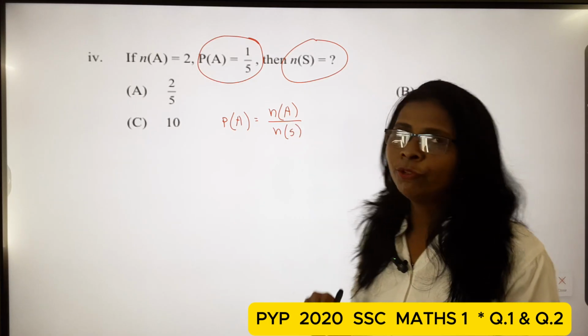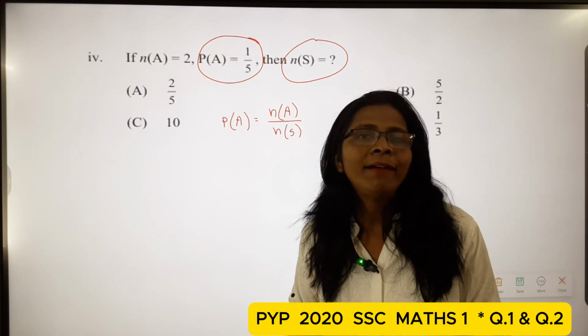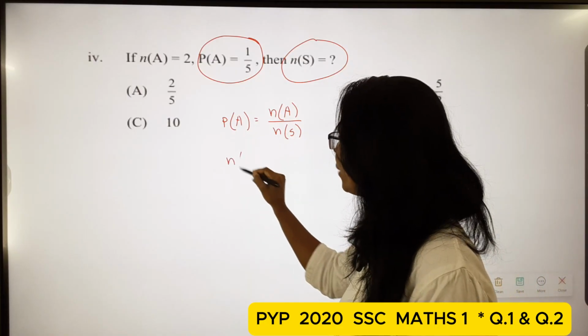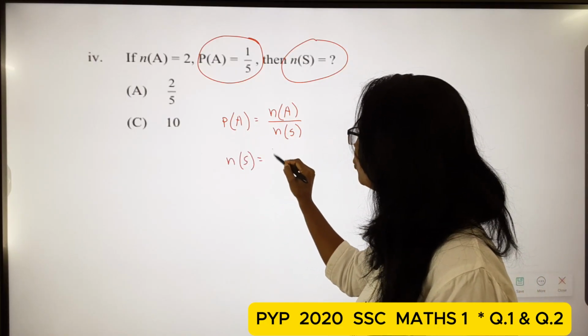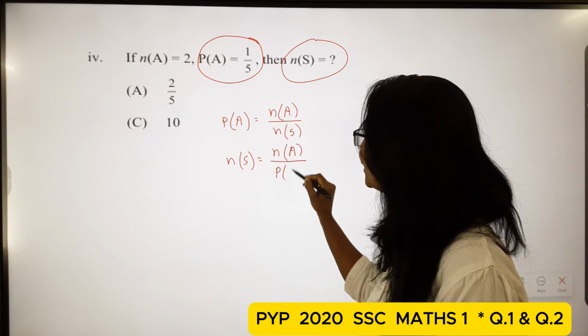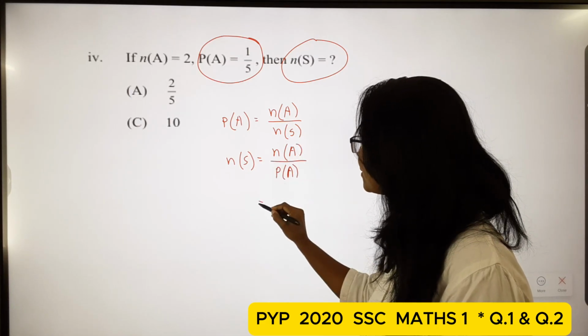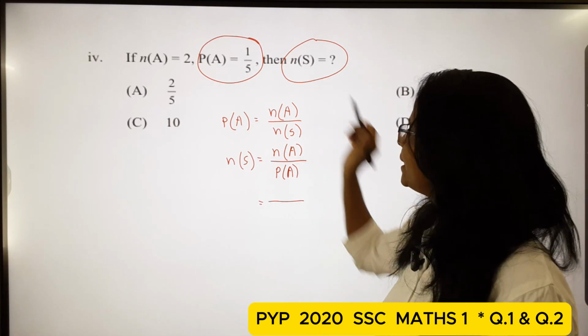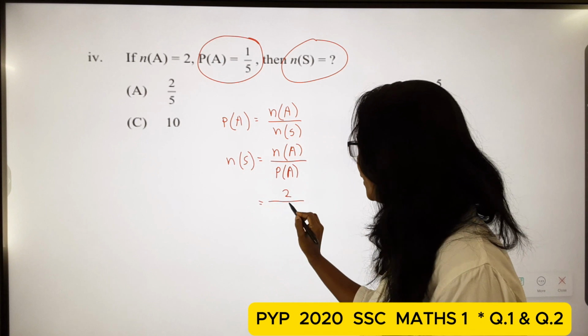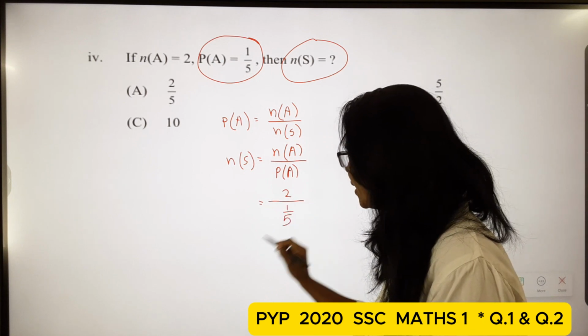Now we have to find the value of n(S), students. Exchange this position, so n(S) is equal to n(A) upon P(A). Here n(A) is 2, so 2 upon 1/5.